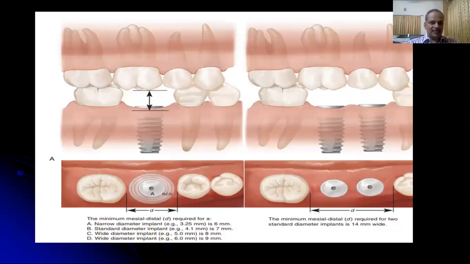Then the implant site should be examined for the available height, the interocclusal height, as well as the mesiodistal and the buccolingual width that is available, and these should be measured. The minimum interocclusal space required for the implant restoration is about 7 millimeters. The 7 millimeters of space is required for the restorative stack of the implant crown.